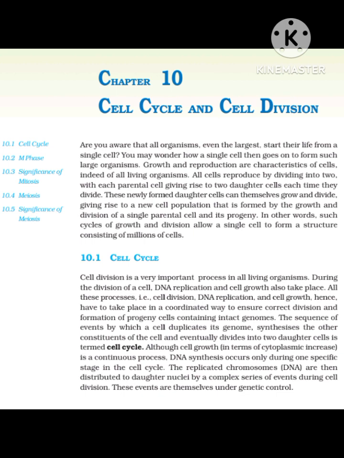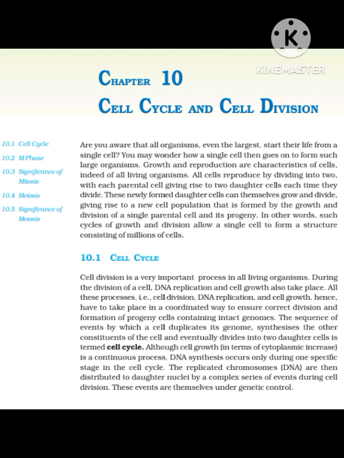In other words, such cycles of growth and division allow a single cell to form a structure consisting of millions of cells. 10.1 Cell cycle. Cell division is a very important process in all living organisms. During the division of a cell, DNA replication and cell growth also take place. All these processes, i.e., cell division, DNA replication, and cell growth, hence, have to take place in a coordinated way to ensure correct division and formation of progeny cells containing intact genomes.